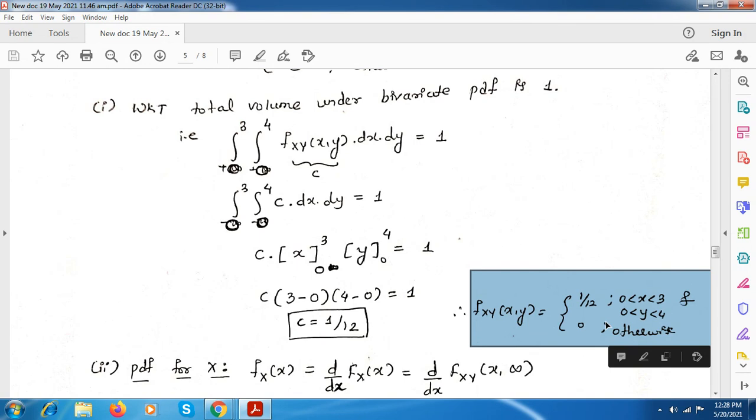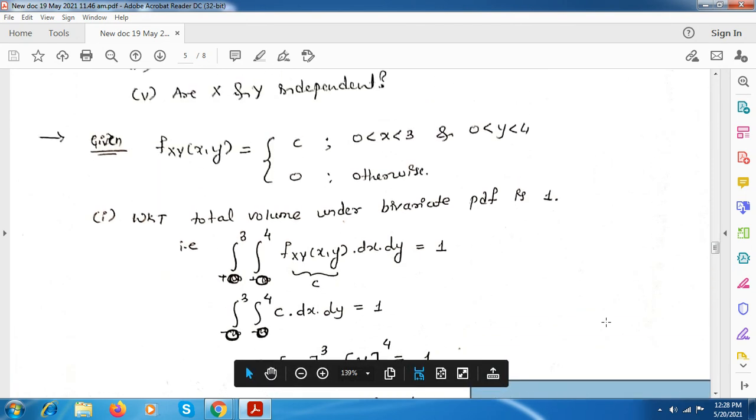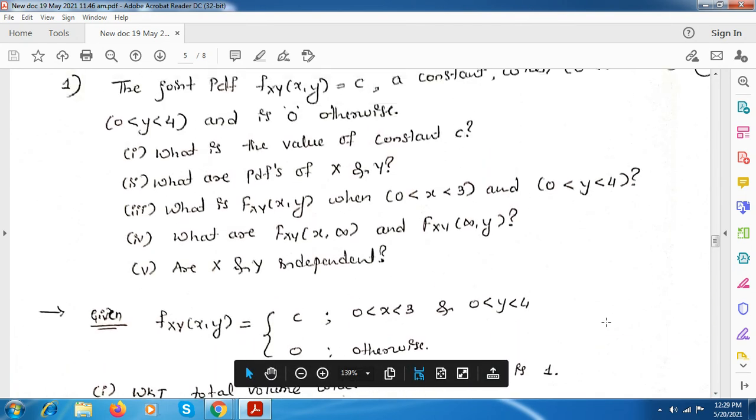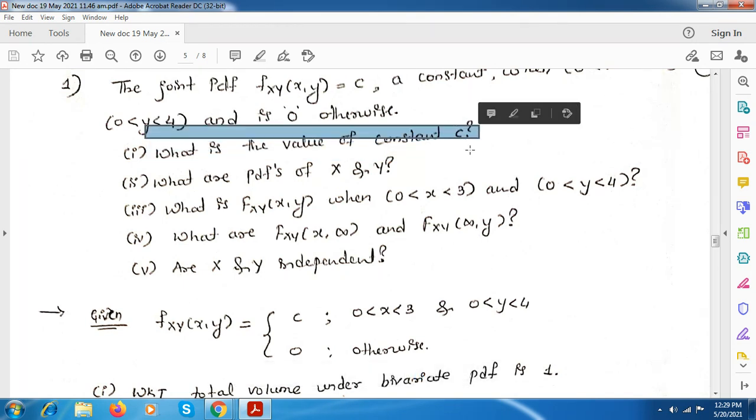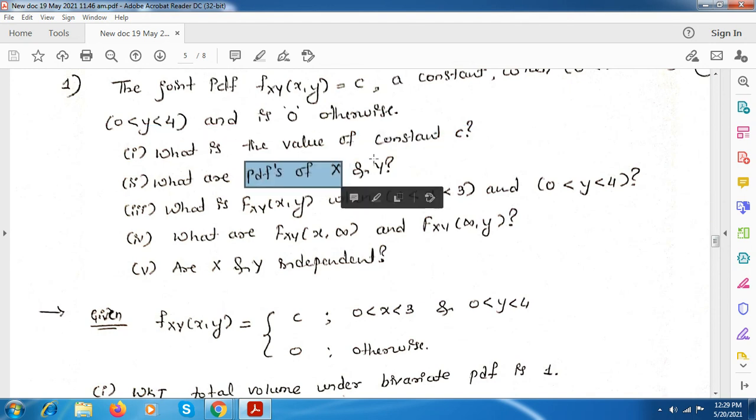So in this we have solved the first one, that is constant, whatever they have asked. First, what is the value of C or constant they have asked? C value we have found out to be 1 by 12. Next, we have to solve the PDF for X and PDF for Y random variable.